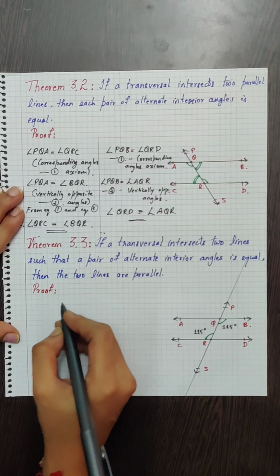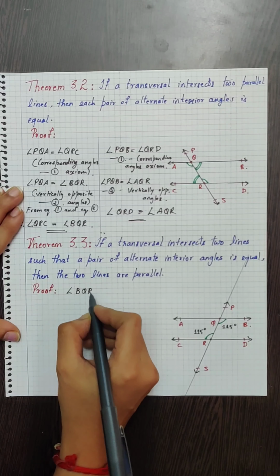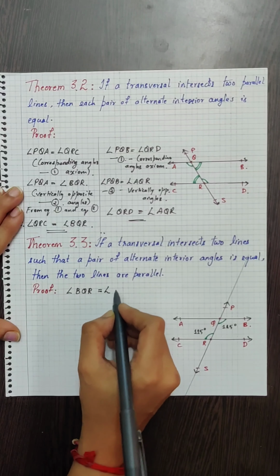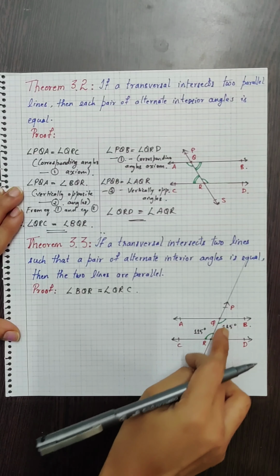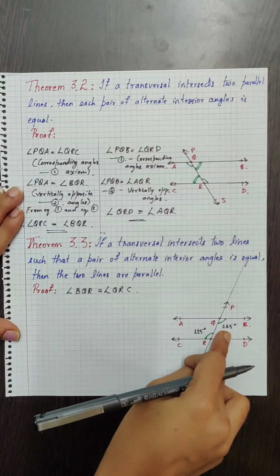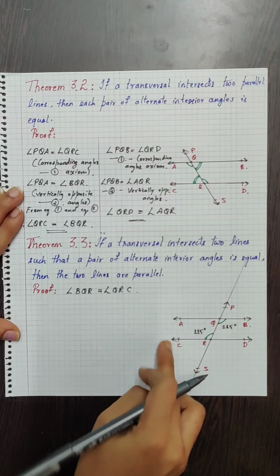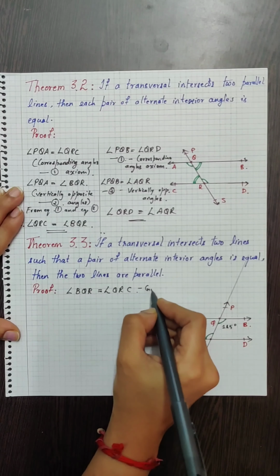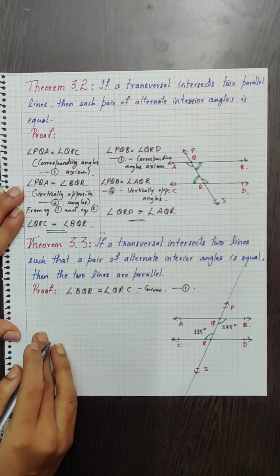Okay, so we have angle BQR is equal to angle QRC. You can see that it is drawn equal at 115 degrees. So angle BQR is equal to angle QRC. This is the given, and let us name it equation 1.